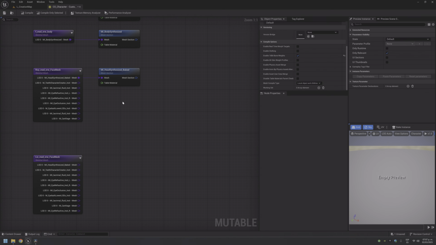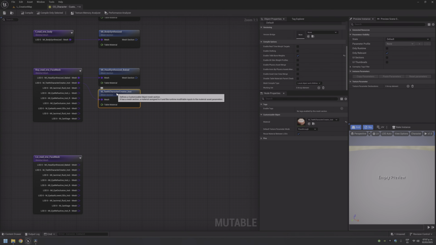If for some reason I click here and select mesh section, and then I connect this, in this case it should auto-populate the material, but for some reason it doesn't.